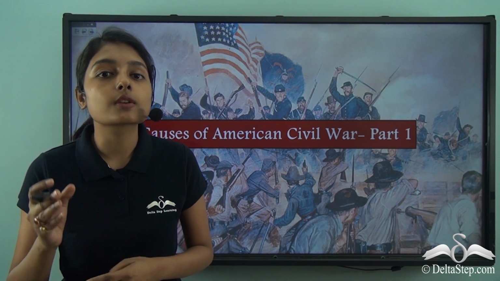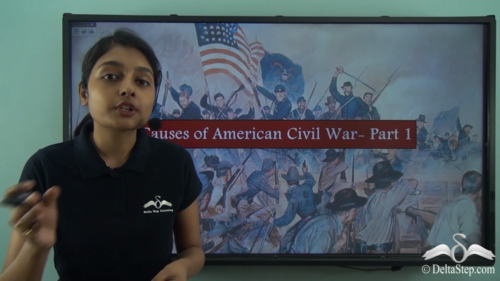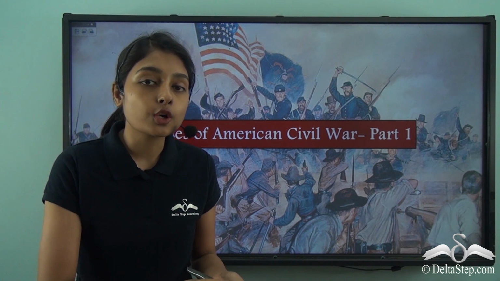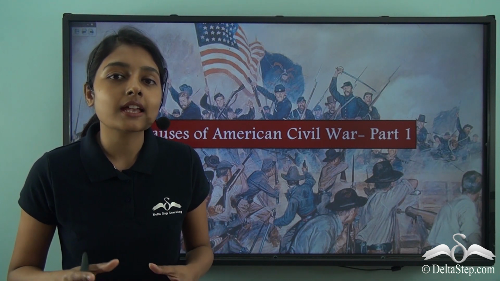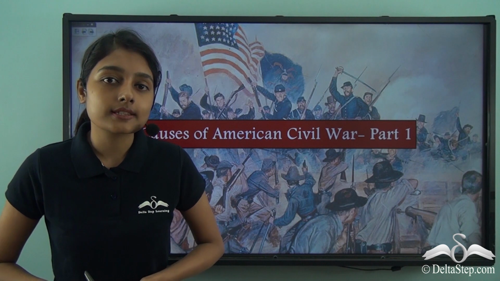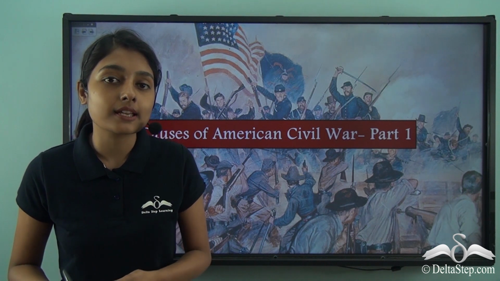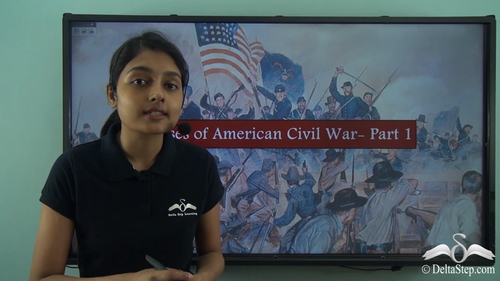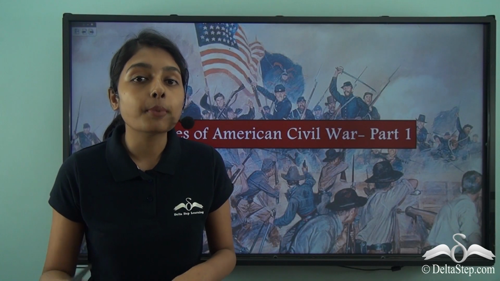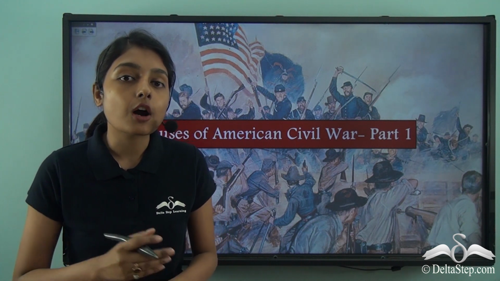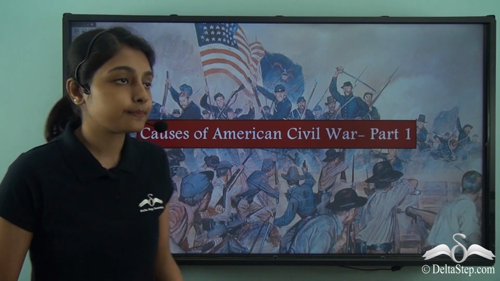In a civil war, there is always one group that sides with the government and the other group protests or rebels against the group that is with the government. This is a rough idea that we have had of the American Civil War. Now, to understand why the American Civil War broke out in the first place, we have to trace the various reasons that contributed to the outbreak of this war. A few of the very important reasons are what we will be discussing in this lesson.